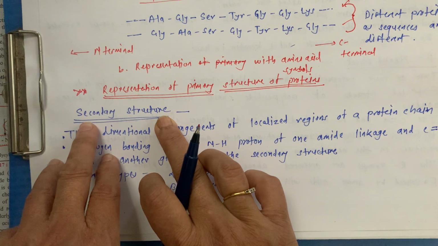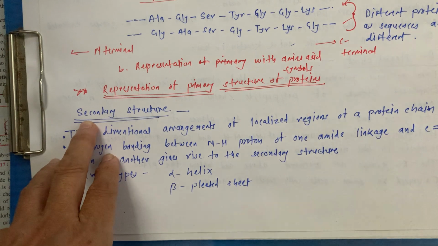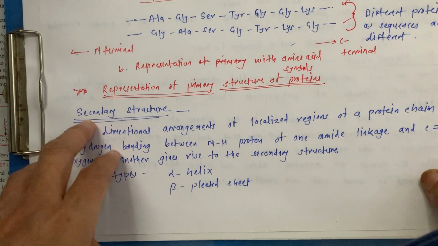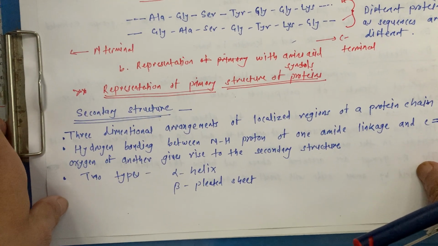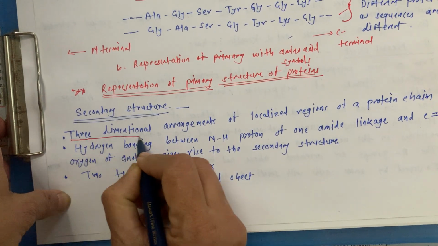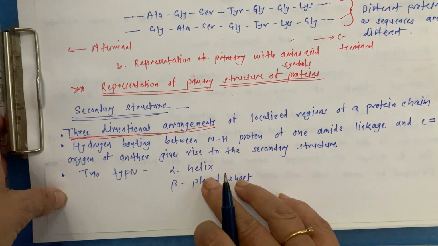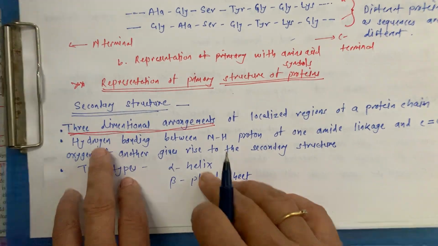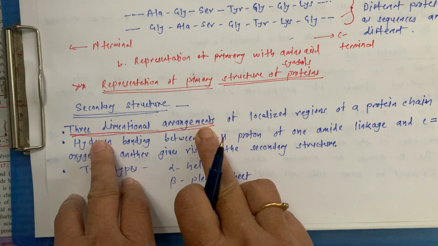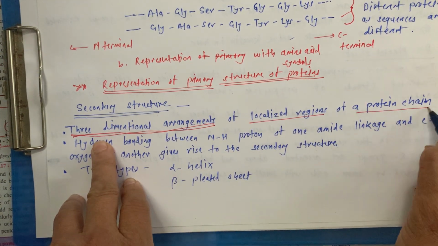This is again a very important part, and here we are going to imagine something on the plane of the paper, because we are going to study the three-dimensional arrangements. What is this? This is the three-dimensional arrangement of localized regions of a protein chain.